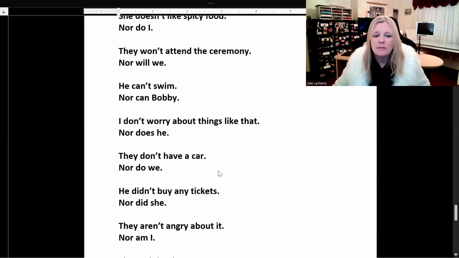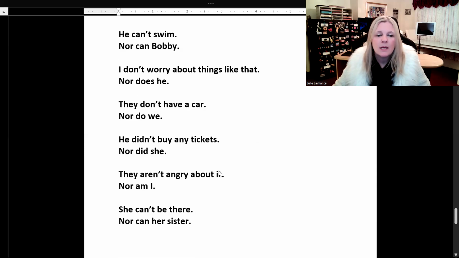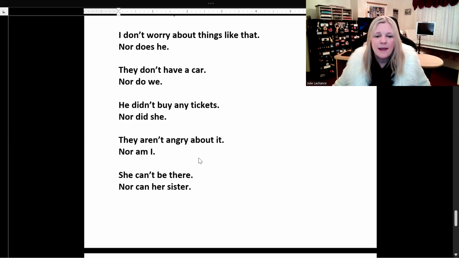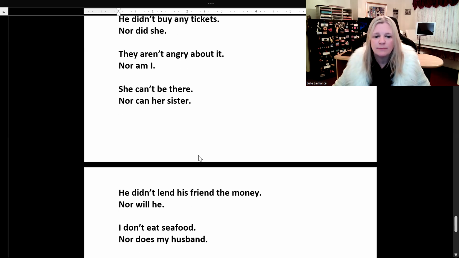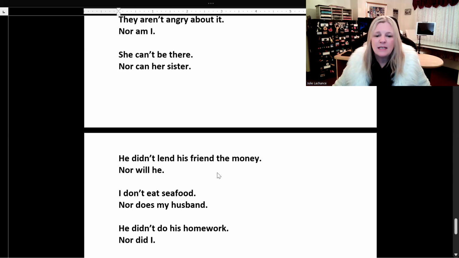They don't have a car, nor do we. He didn't buy any tickets, nor did she. So didn't, negative, affirmative, did. They aren't angry about it, nor am I. So the verb to be in the negative form with they, we're using I, so it's I am, nor am I. She can't be there, nor can her sister. He didn't lend his friend the money, nor will he.